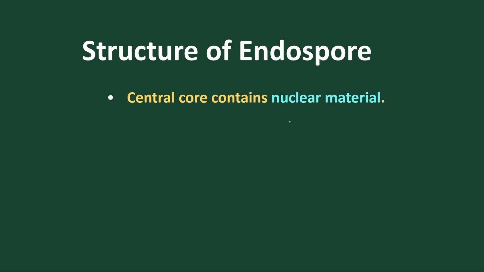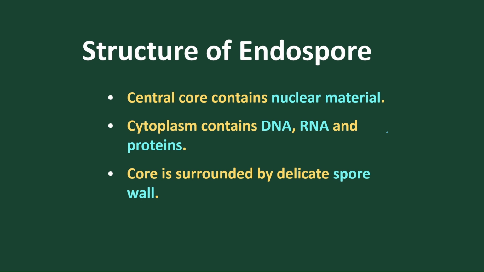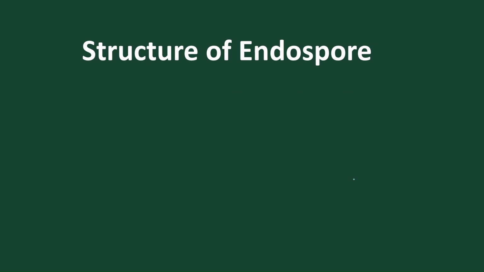Let's discuss. At the center, we find the nuclear material present, with proteins, DNA and RNA. Then we find the cytoplasm present, with DNA and RNA. After that, we find a wall present. Then we go to the spore wall. The membrane is present, then the spore wall is present.